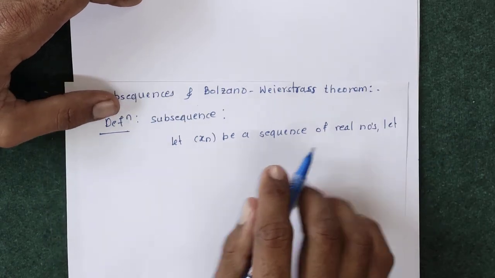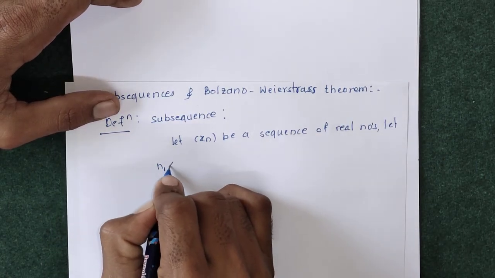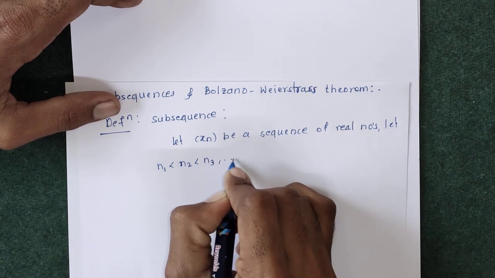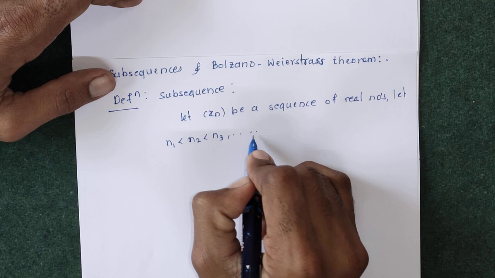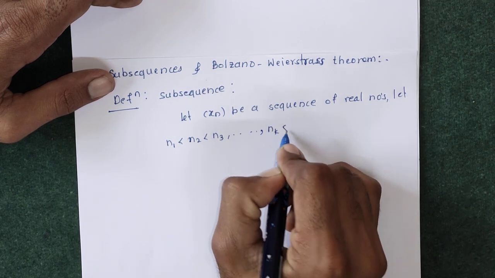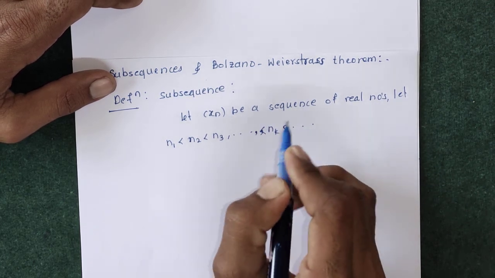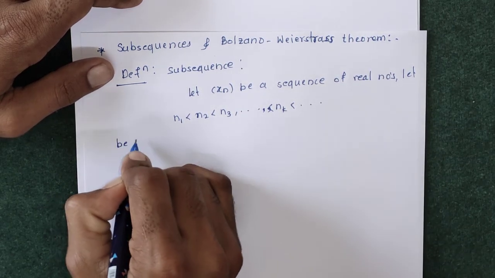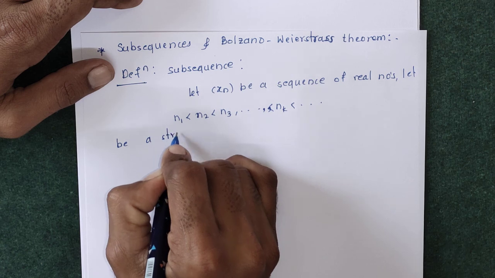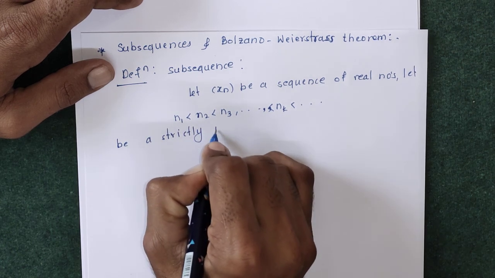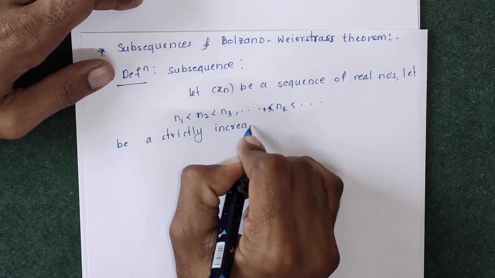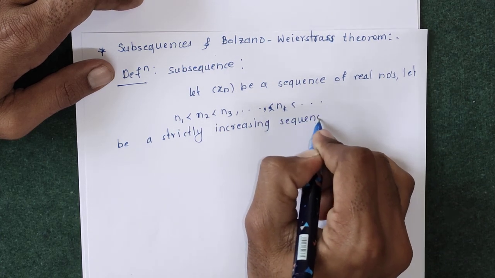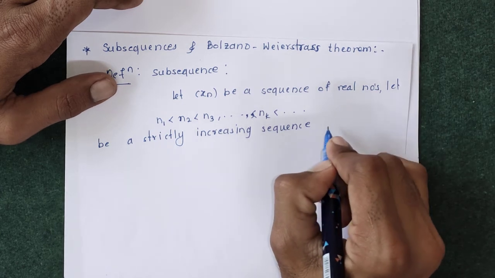Let n1 is less than n2 is less than n3 and so on, suppose this nk is again less than for the larger numbers, be a strictly increasing sequence of natural numbers.